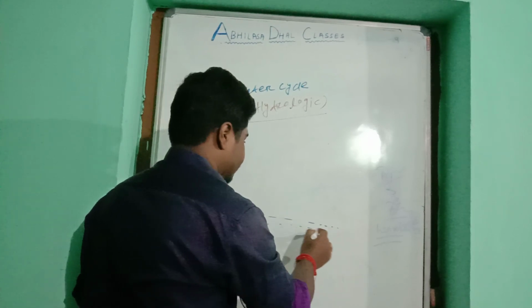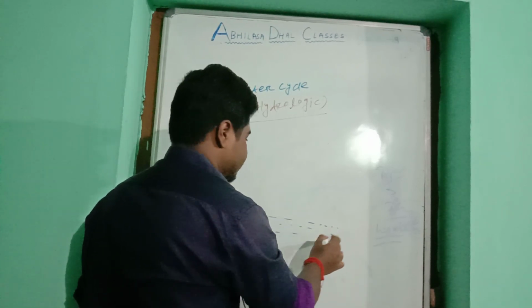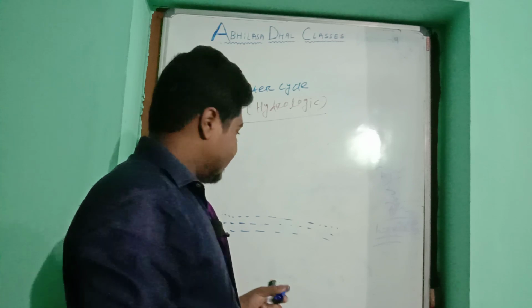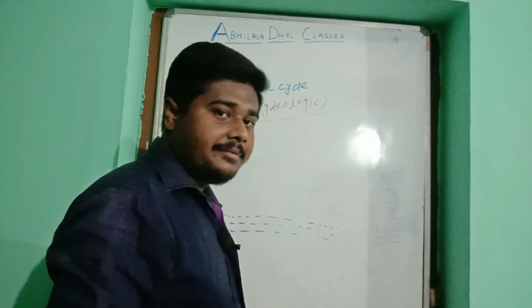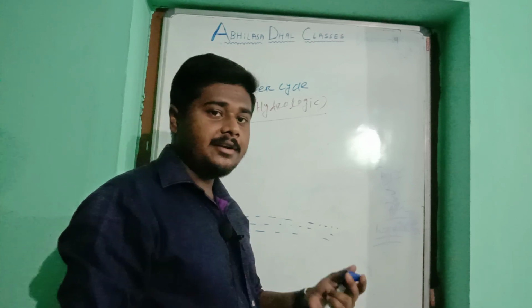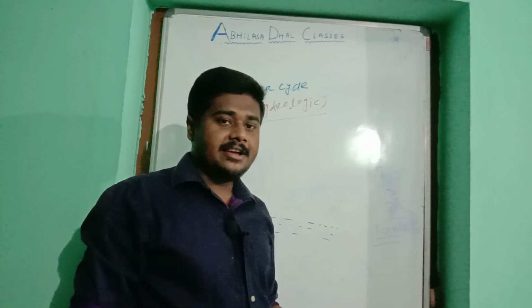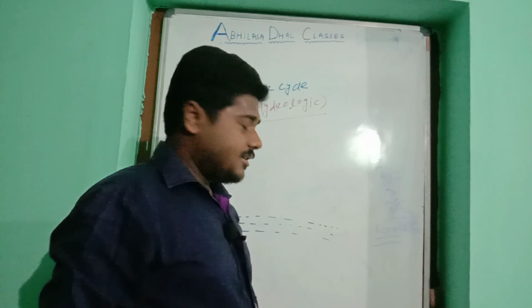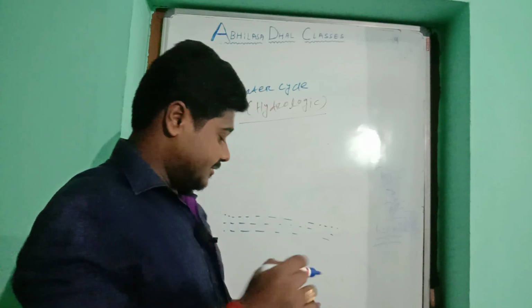Water is present in many forms on the land, like rainwater, river water, sea water, lake water, well, spring. Water is available in many forms on the land.